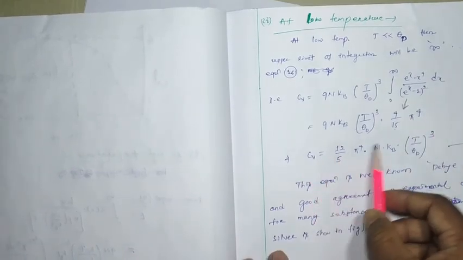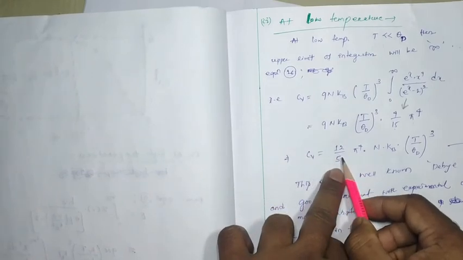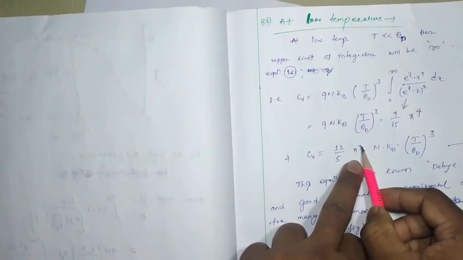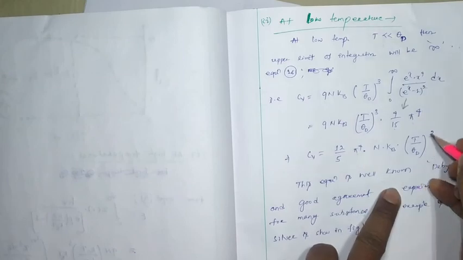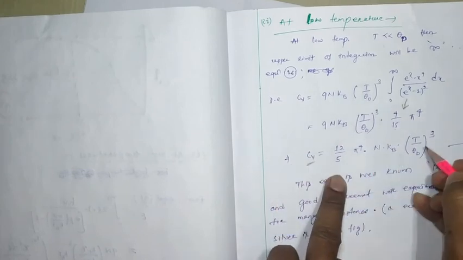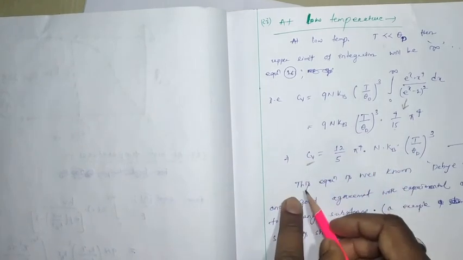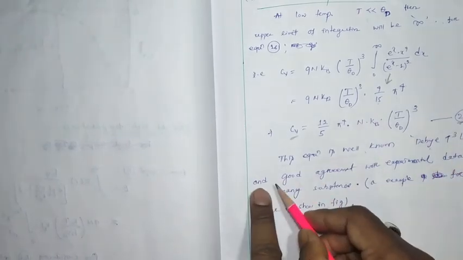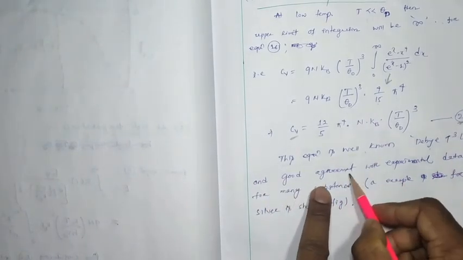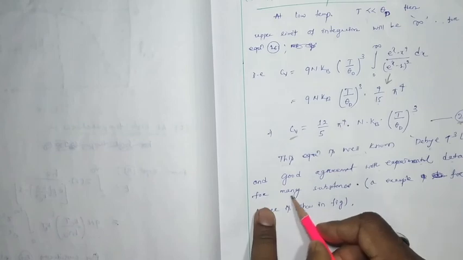At last we find 12 by 5 pi to the power 4 N kB into T by theta d whole cube. This is equation number 21. Here Cv is proportional to T cube. This equation is the well-known Debye T cube law, in good agreement with experimental data for many substances.